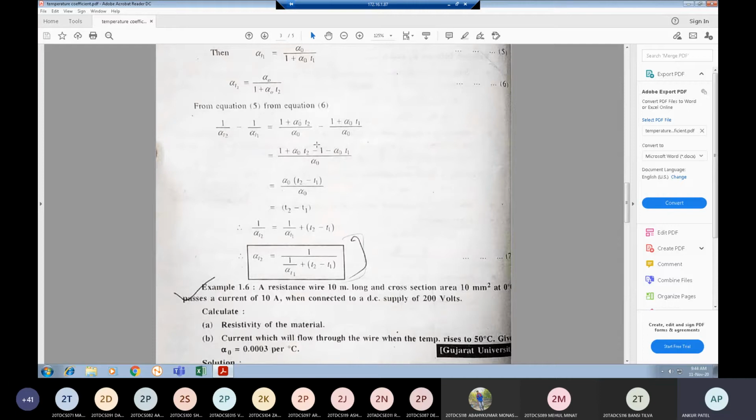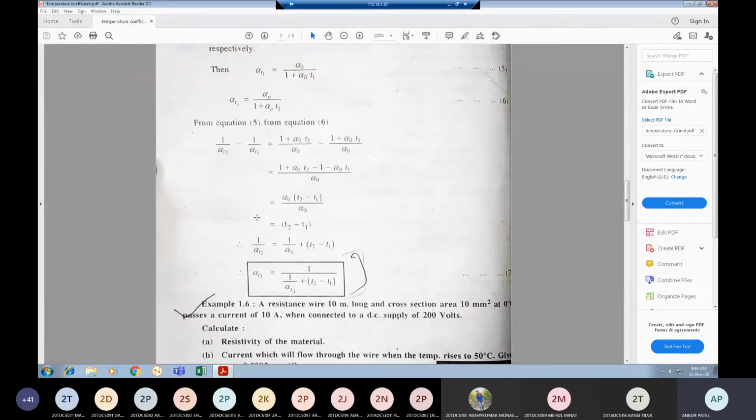So this 1 cancels alpha 0, taking common (t2 minus t1) divided by alpha 0. So it is equal to t2 minus t1. Now 1 upon alpha t2 is equal to 1 upon alpha t1 plus t2 minus t1. So alpha t2 can be written as 1 upon (1 upon alpha t1 plus t2 minus t1). Okay, so this is the relation between alpha t2 and alpha t1.